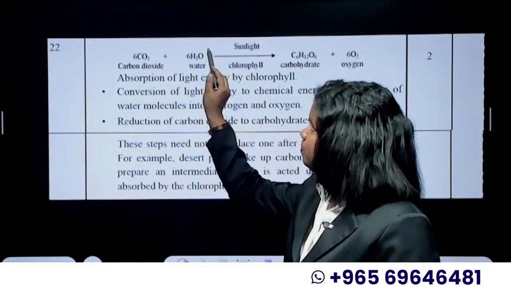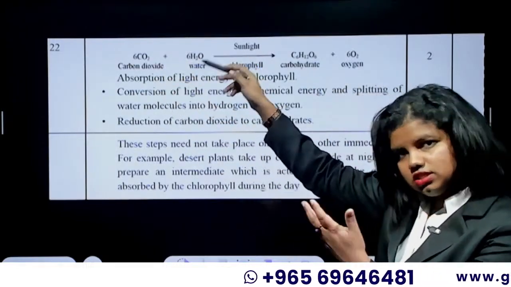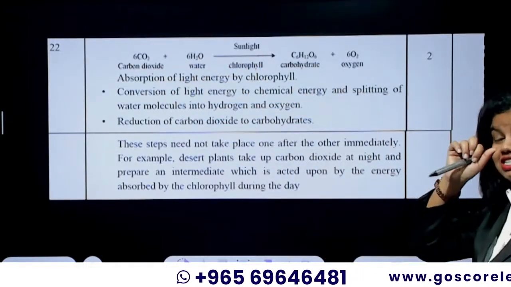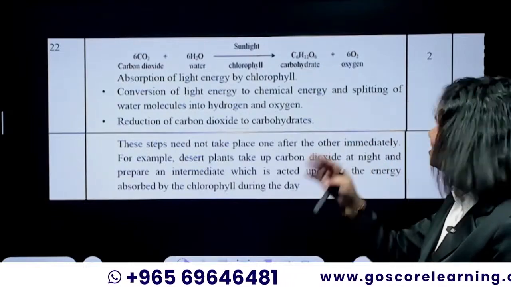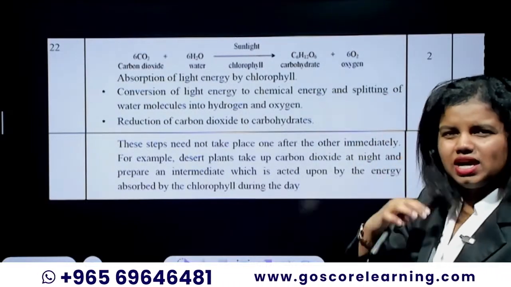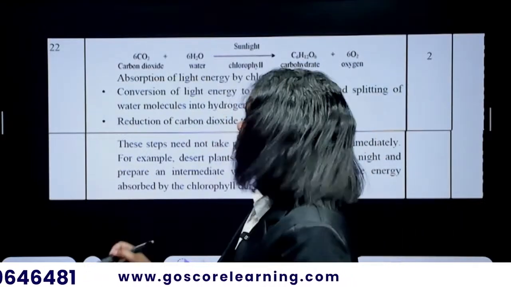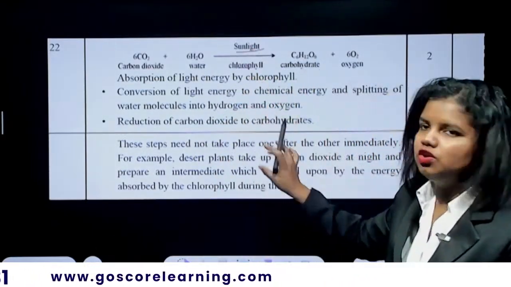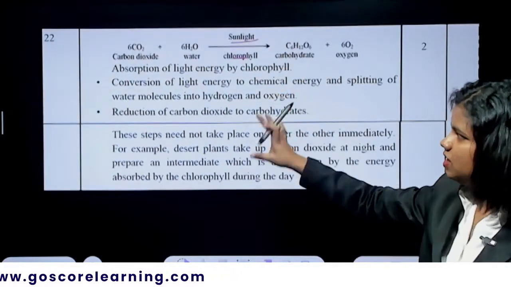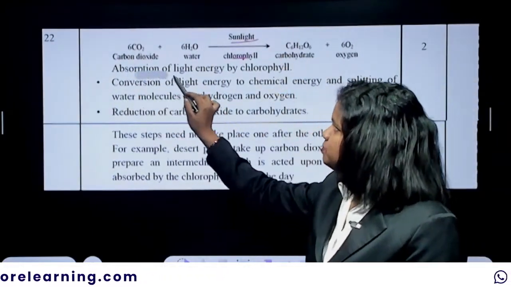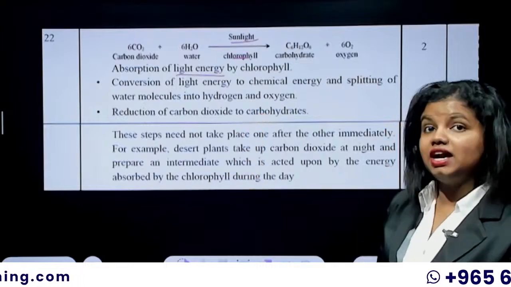So 6 CO2 plus 6 H2O gives C6H12O6 plus 6 O2. So that's the basic equation for photosynthesis in the presence of sunlight and chlorophyll. So you have to explain the steps like this. First step is absorption of light energy by the chlorophyll.